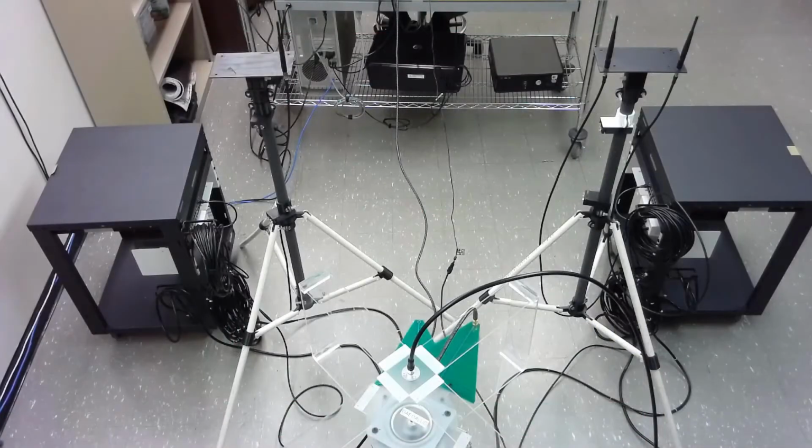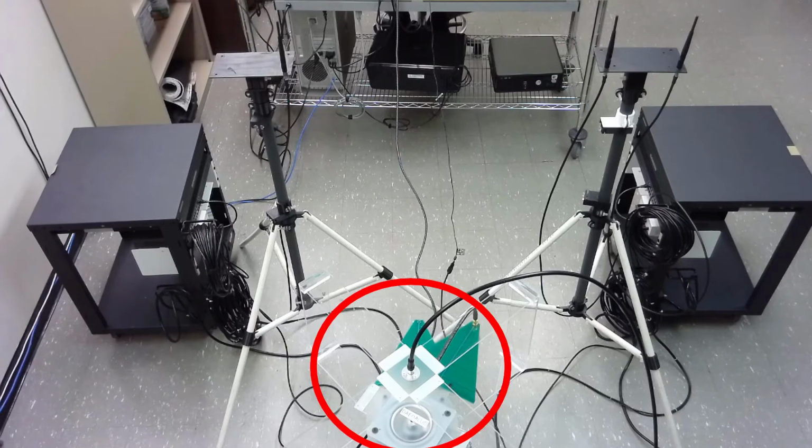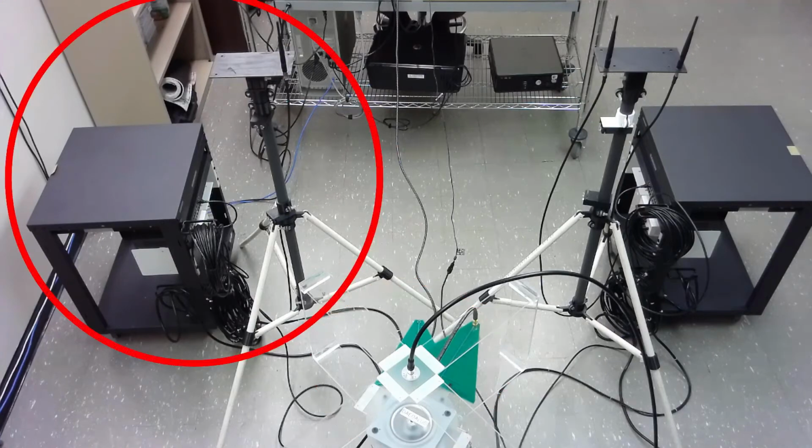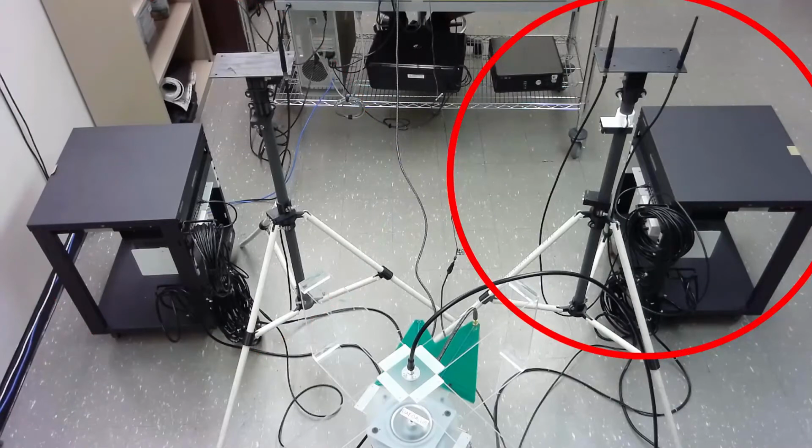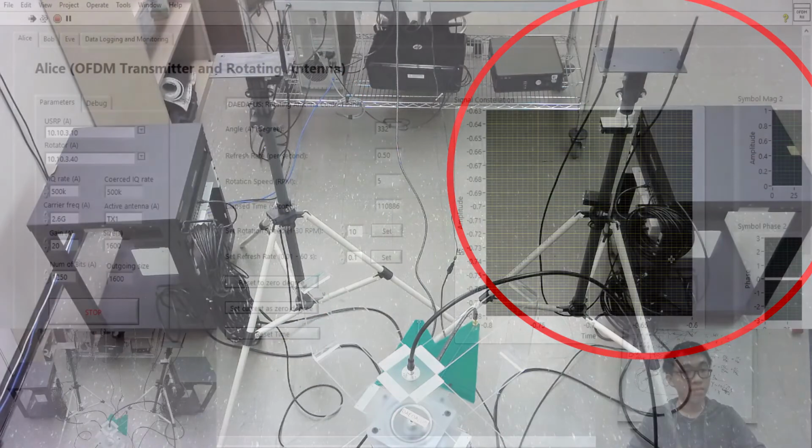Now I would like to go over the hardware we have set up in our lab. This device here is a transmitter which we call Alice. Alice will be transmitting key bits at 2.6 GHz connected to two USRPs. The antenna on the left is a receiver, which we call Bob, and the multi-antenna on the right is an eavesdropper, which we call Eve.